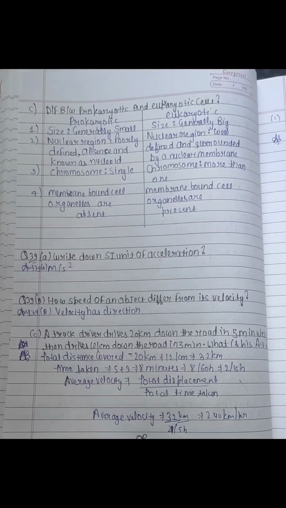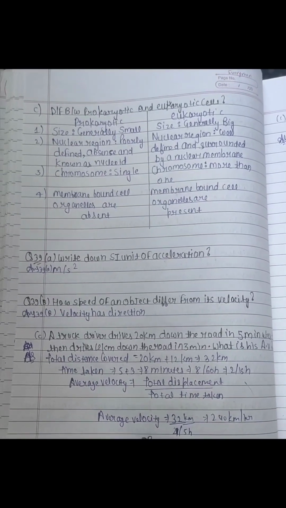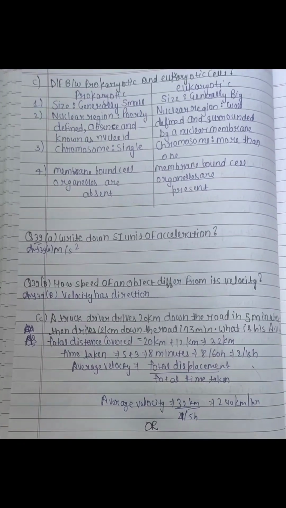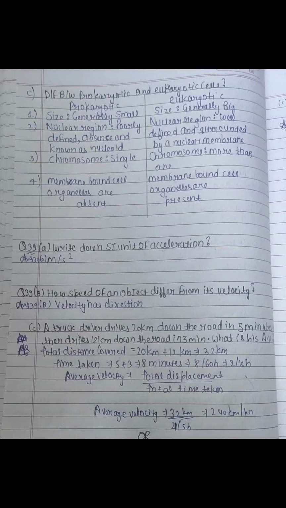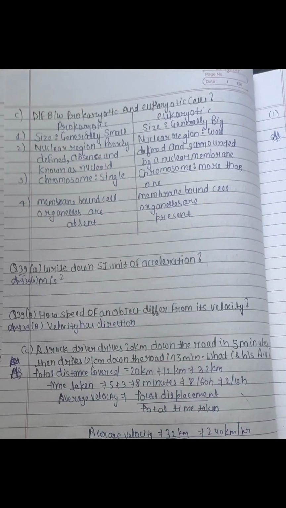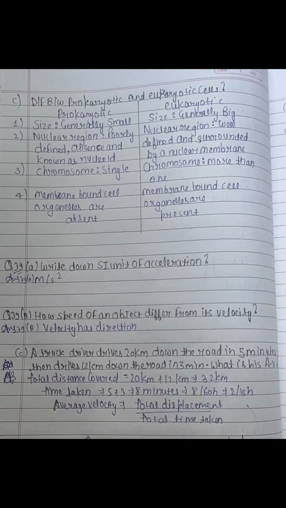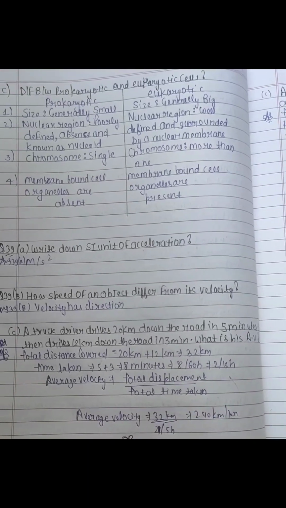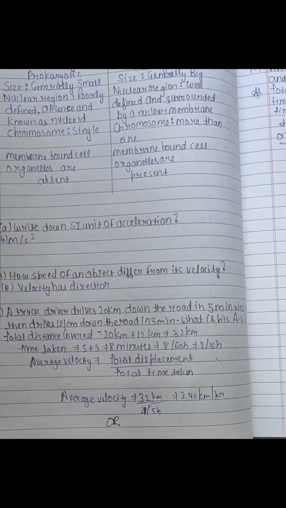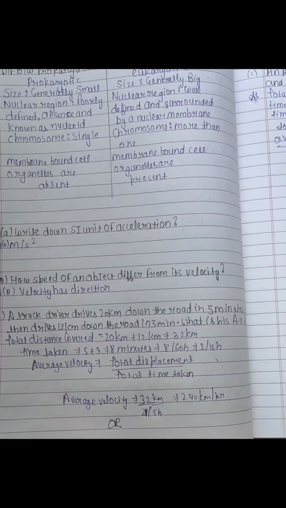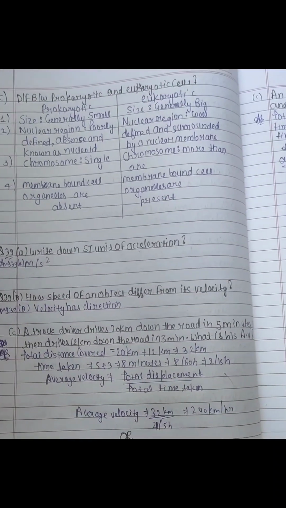What is his average speed? Total distance covered 20 km plus 12 km equals 32 km. Time taken 5 plus 3 equals 8 minutes. 8 upon 60 hour equals 2 upon 15 hour. Average speed 32 km upon 2 upon 15 equals 240 km per hour.